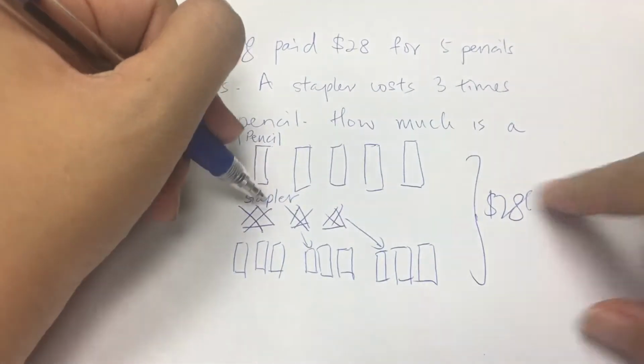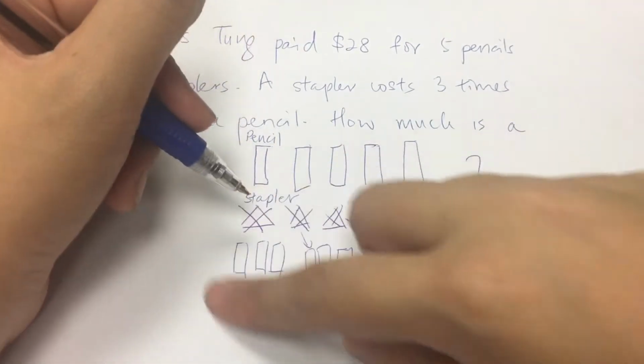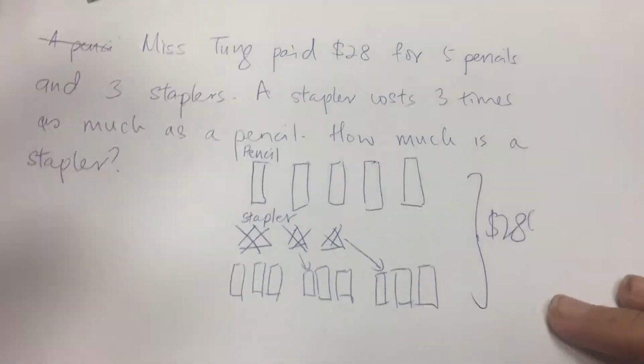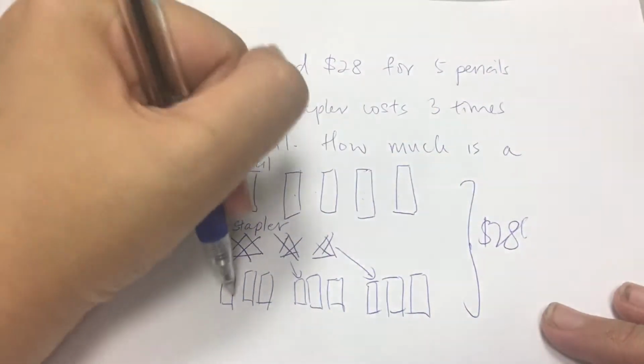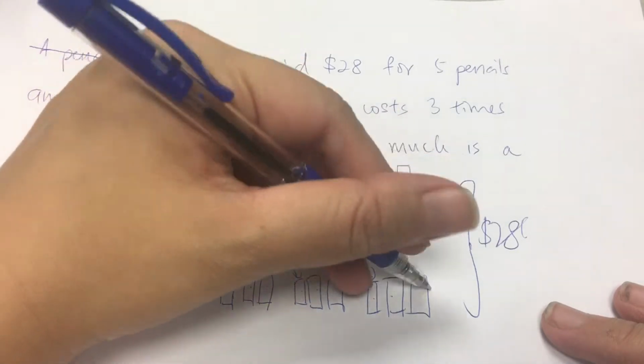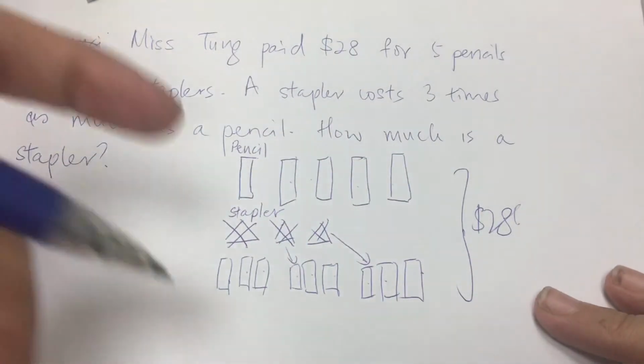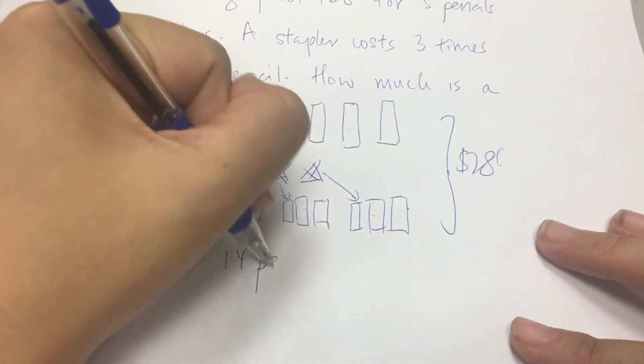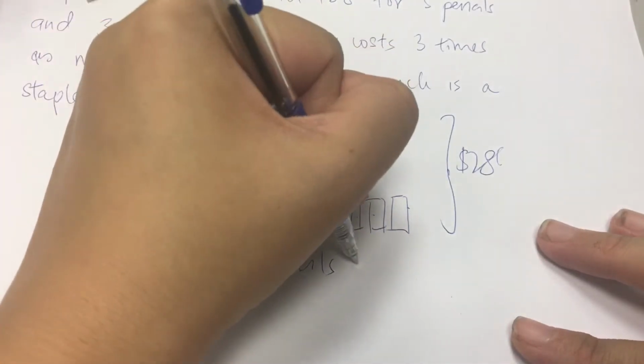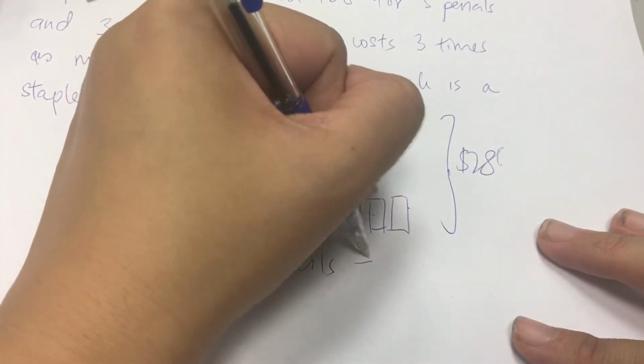So after I take the staplers and exchange it all for pencils, how many pencils are there? There are 1, 2, 3, 4, 5, 6, 7, 8, 9, 10, 11, 12, 13, 14. 14 pencils. Okay, so 14 pencils cost $28.